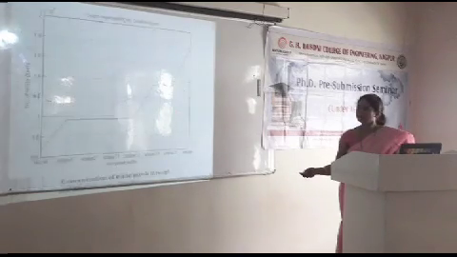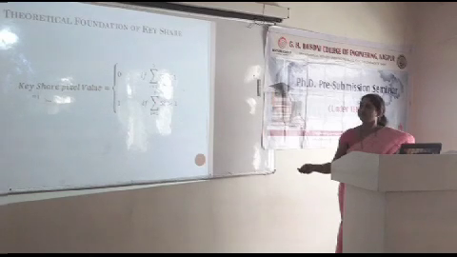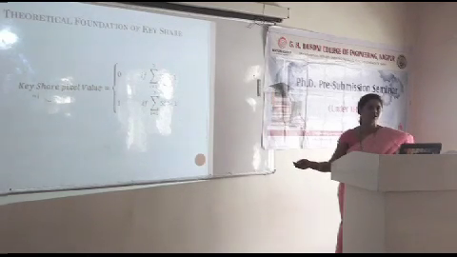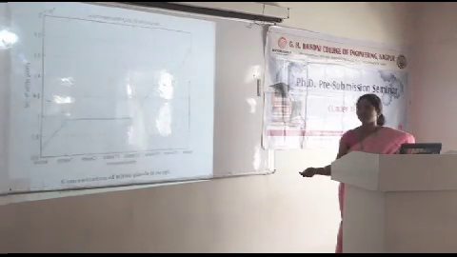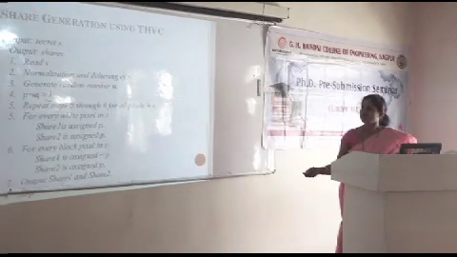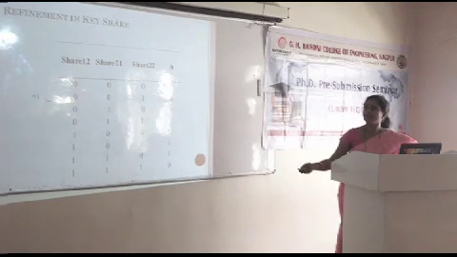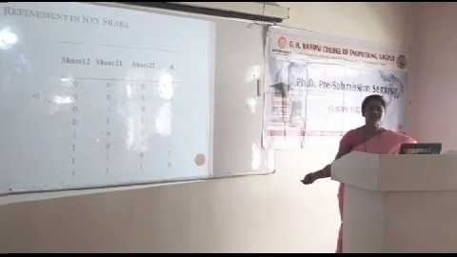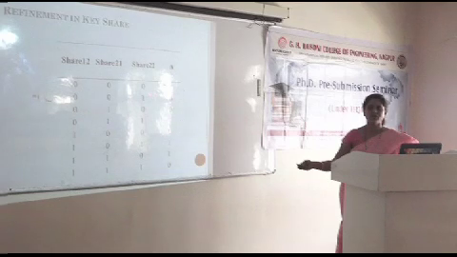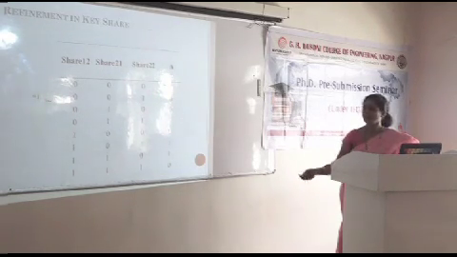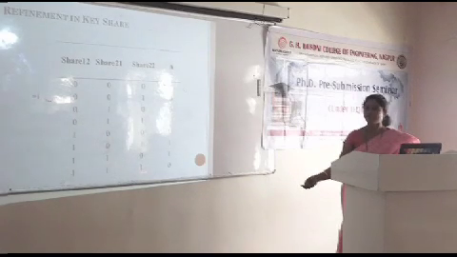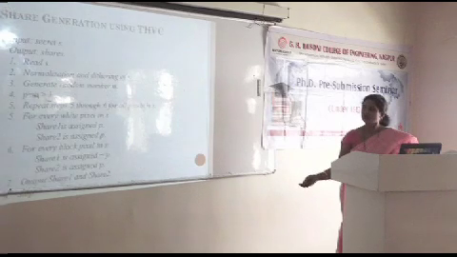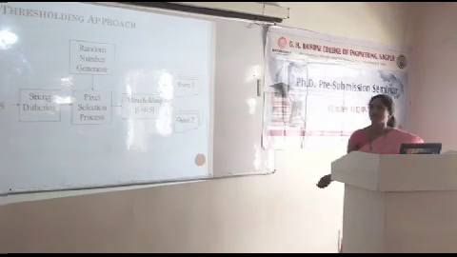Earlier it was in the form of a condition that if the summation is less than or equal to 1, then the key share pixel value will be 0, otherwise it will be 1. But this time it is quite different. Manually we have checked each combination. There are a total of 8 possible combinations for the key share. If all the pixels are 0 in the 3 shares, the revealed key share pixel value will be 1, and if all the pixels are white in the 3 shares, then the revealed pixel value will be 0. So this is the model of the thresholding approach.